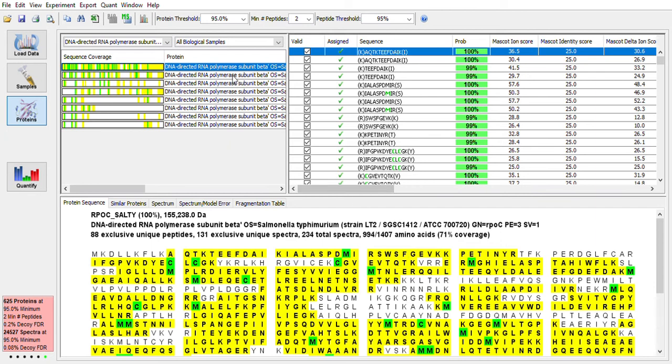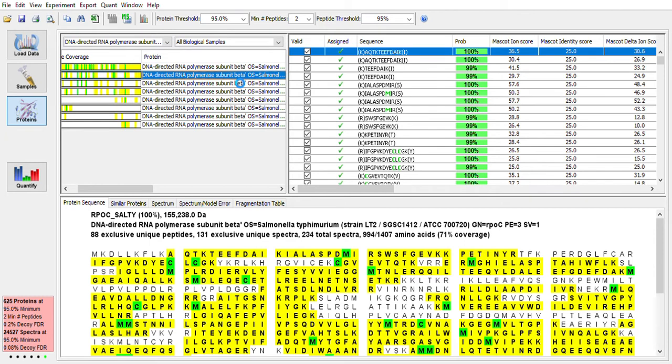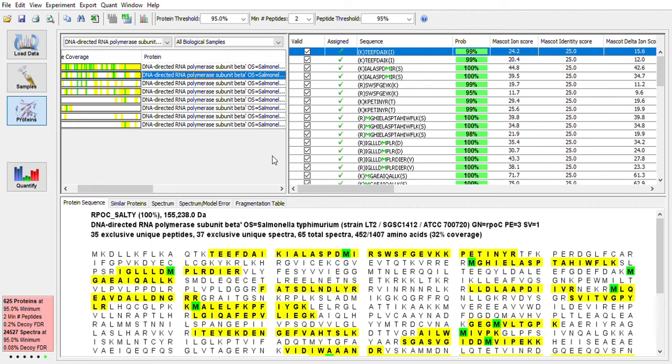And you can see if we choose the next one down, it will change in a minute. There we go. So now what we're looking at are the peptides that were detected for this protein in sample B, and here is the sequence coverage for that protein in sample B.